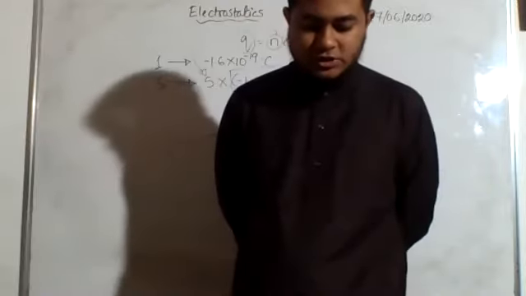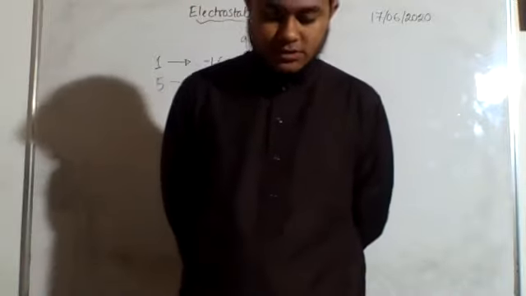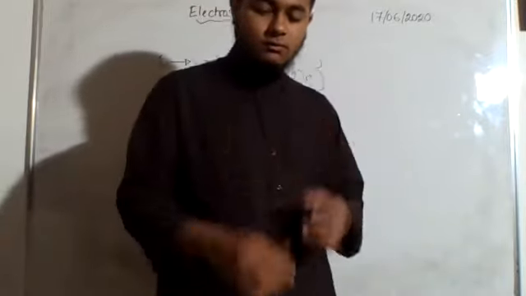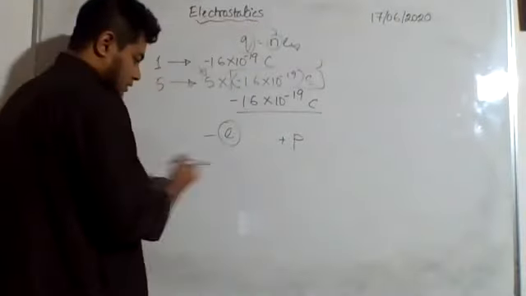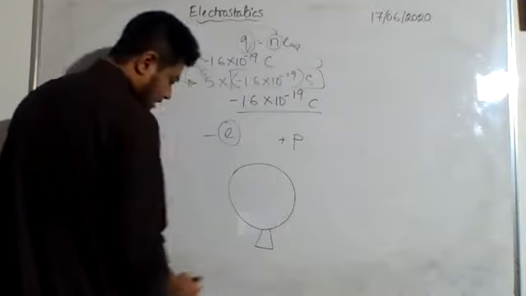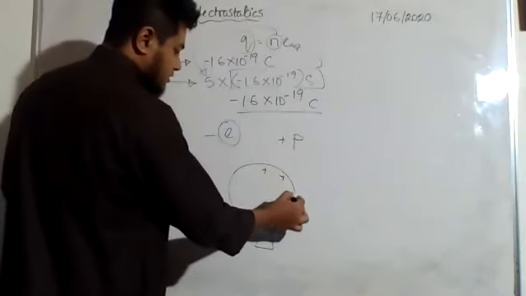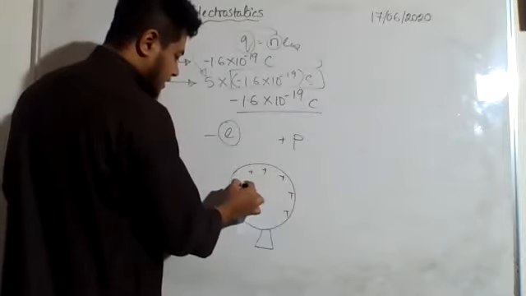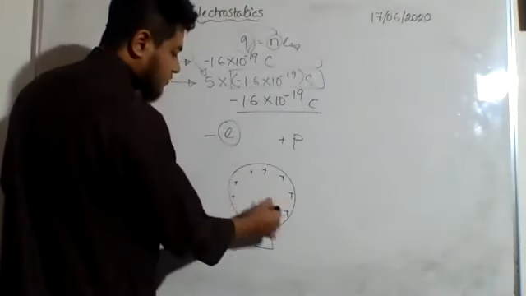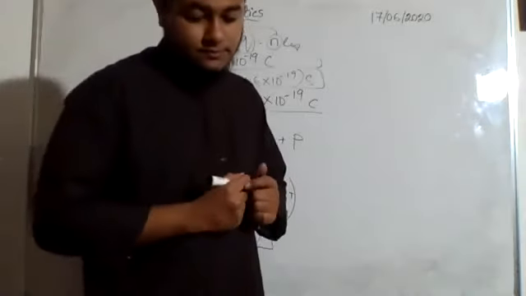So point charge: charges stay at the outer surface of a charged object, right? If you have a circular body, let me draw it. If we have a circular body, then what will happen? If I make it charged, then the extra charges will stay on the surface, not around the center. It will stay around the surface. Okay.